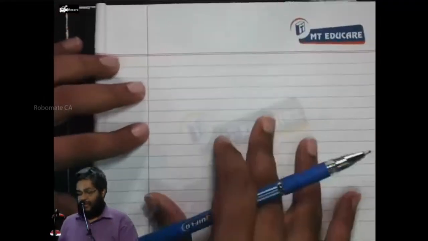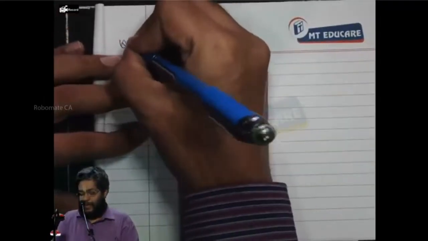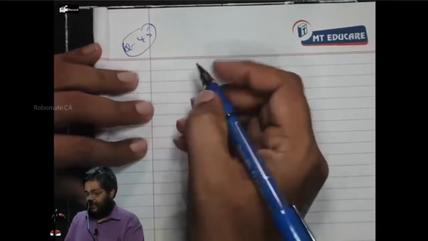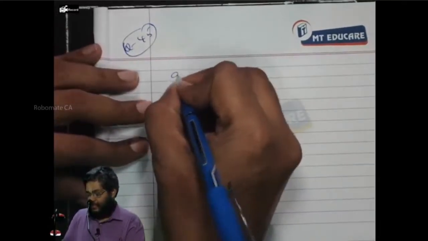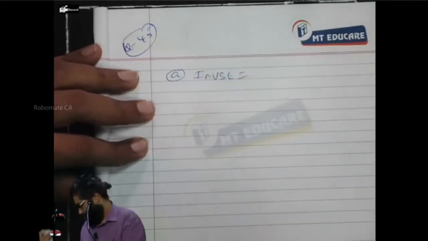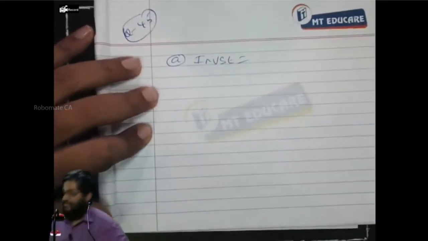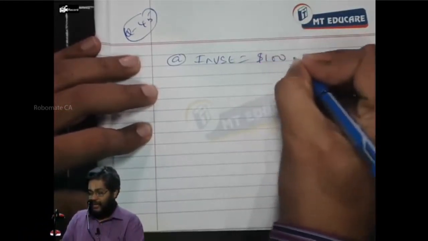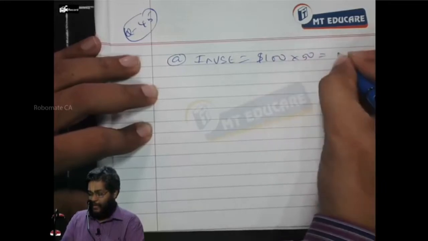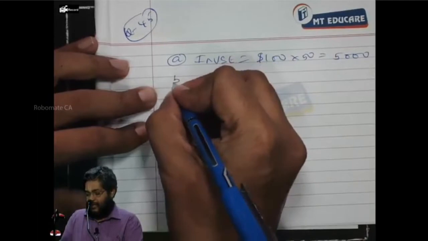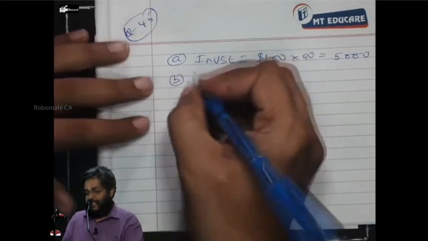Investment made today is equal to $100 into 50 rupees. So tell me how much rupees it is? $100 into 50. What is the amount here? So they invested 5,000.